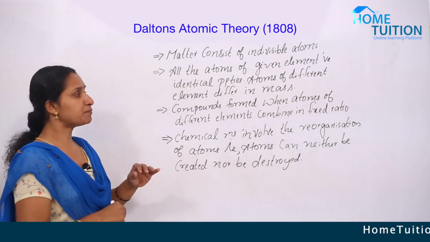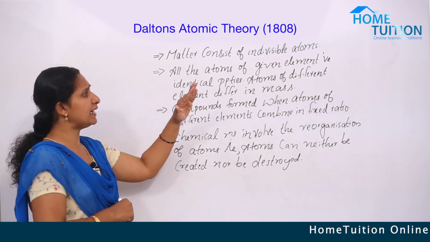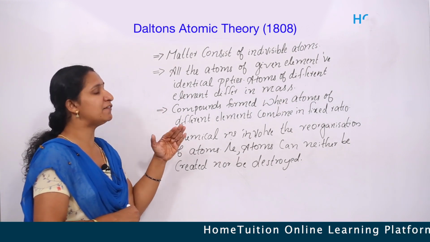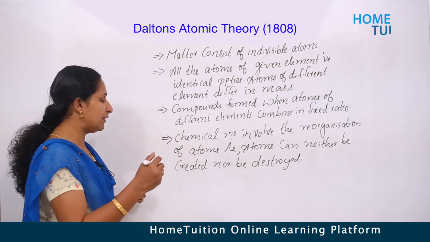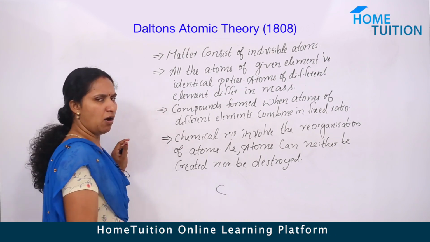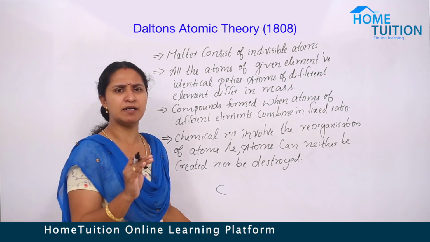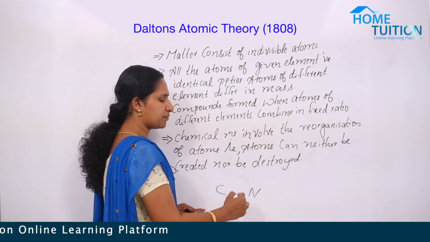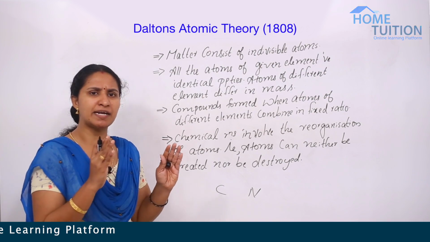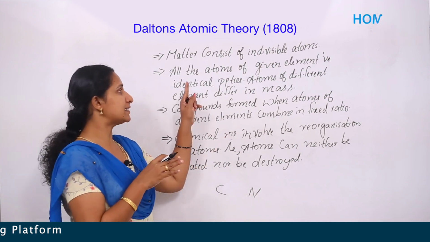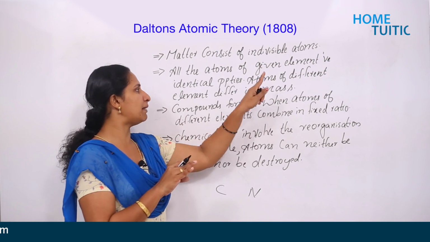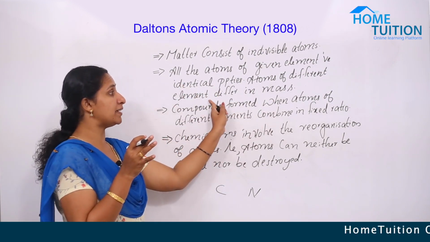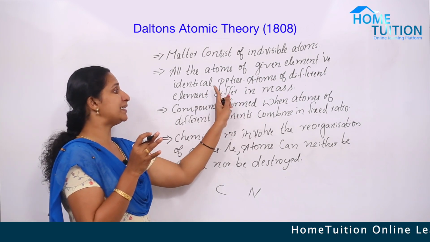And the next postulate, all the atoms of a given element have identical properties. Atoms of different elements differ in mass. For example, if we take the element carbon, all the atoms present in carbon show the same property. Another example, nitrogen. All the atoms present in nitrogen show the same property. That's the point. All the atoms of a given element have identical properties.